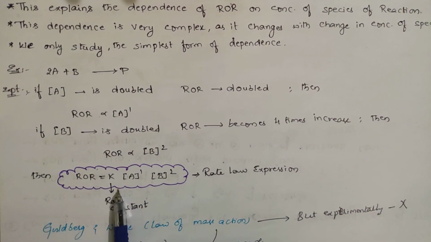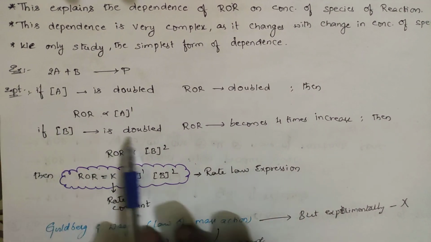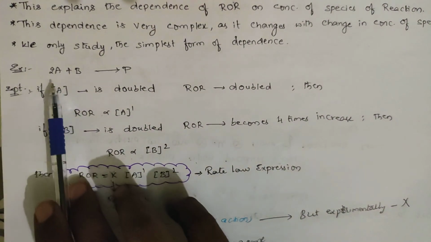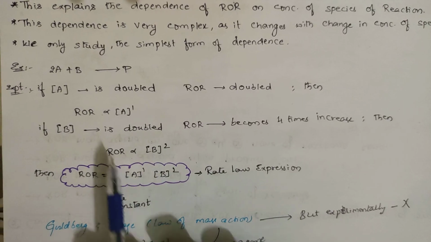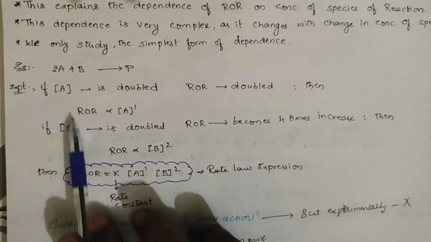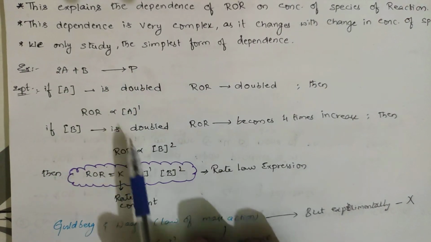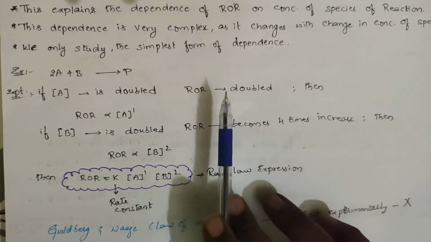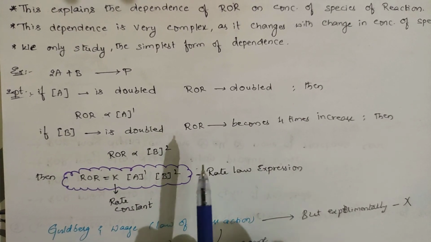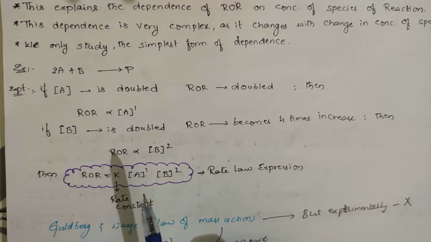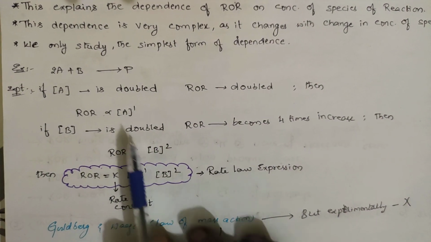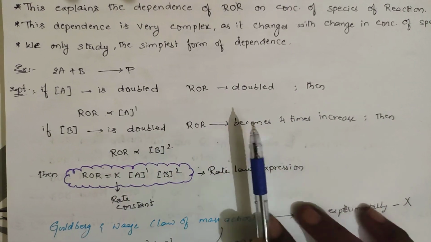The other form of writing this is the rate of reaction, ROR. Based on this one you will write, not on the equation. If you write according to the equation, it should become A square and B power 1. But this rate of reaction is not written based on the equation. It has been calculated experimentally, and based on this you are writing this equation. Remember this always: based on the balanced equation, you can't write this. You should provide the information based on the reaction.